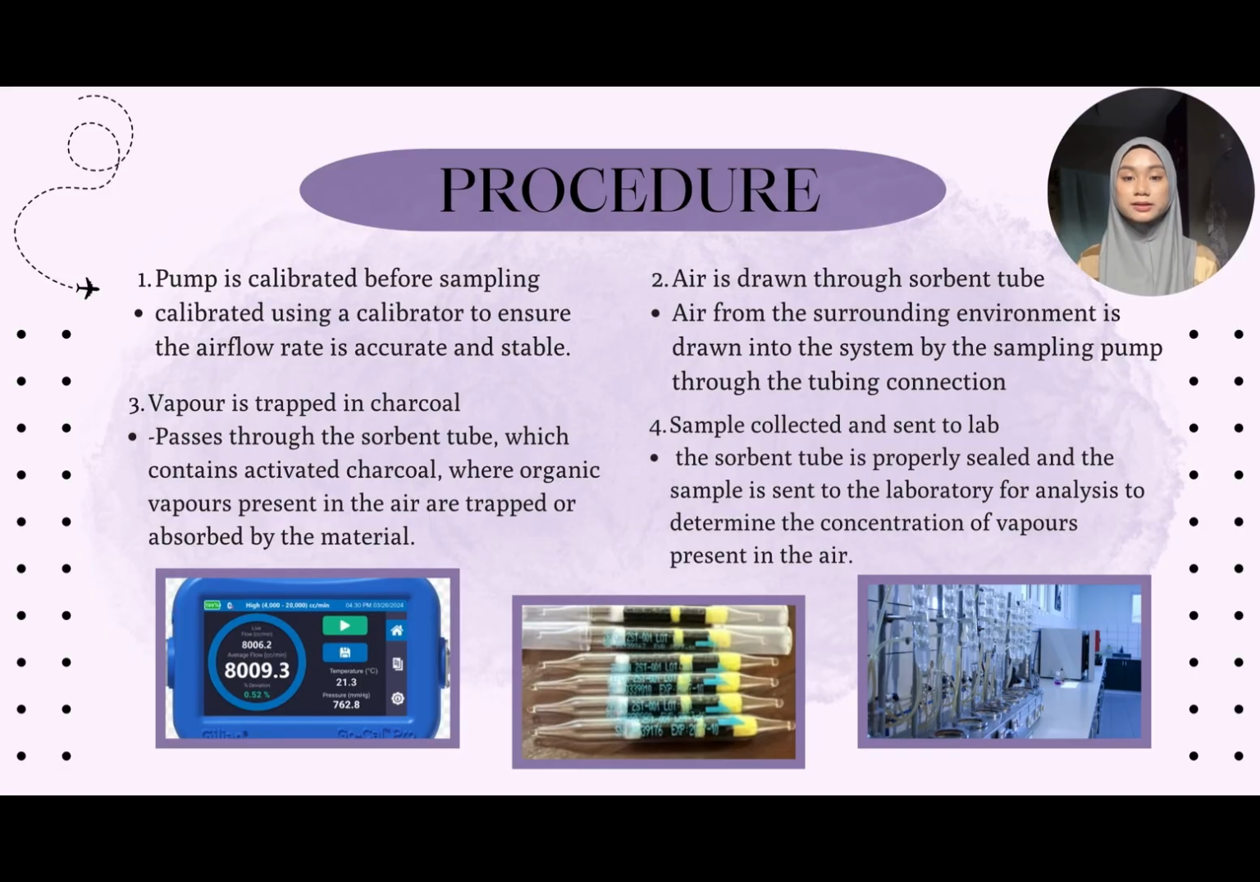The air then passes through the sorbent tube, which contains activated charcoal, where organic vapors present in the air are trapped or absorbed by the material. The last one is the sample is collected and sent to the lab. Finally, after the sampling period is complete, the sorbent tube is properly sealed and the sample is sent to the laboratory for analysis to determine the concentration of vapors present in the air.